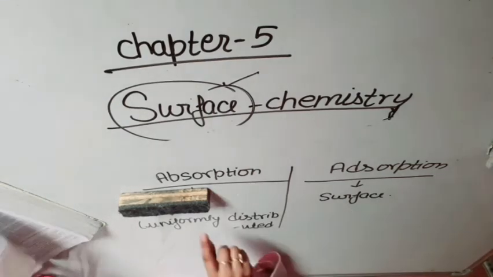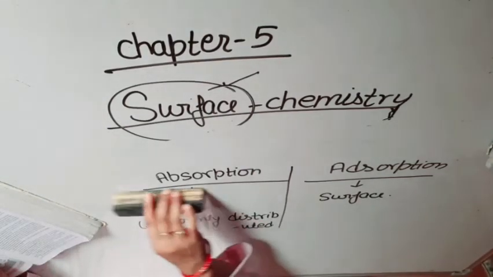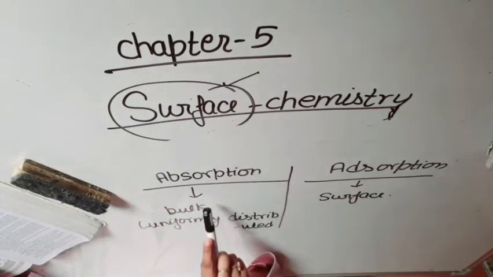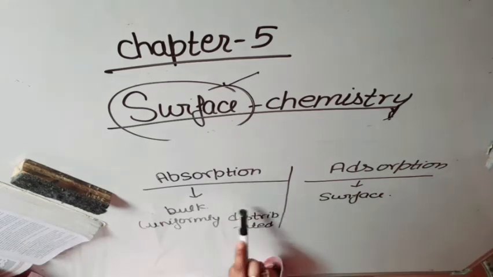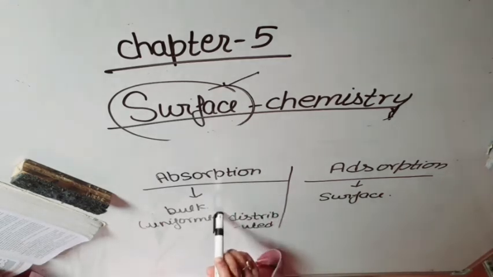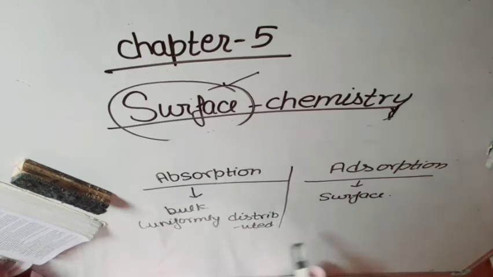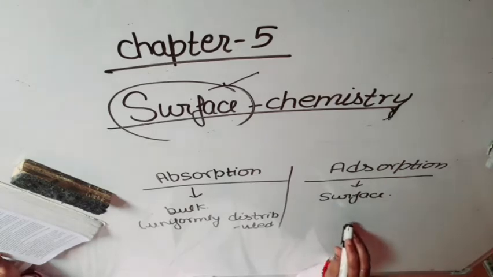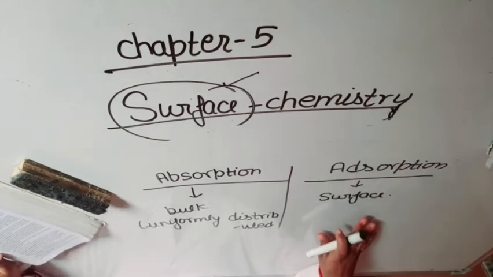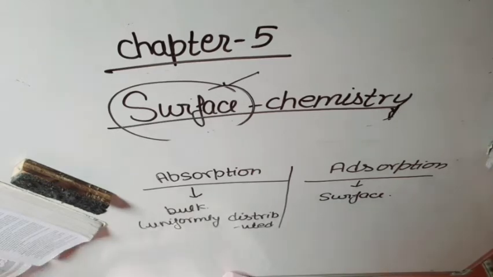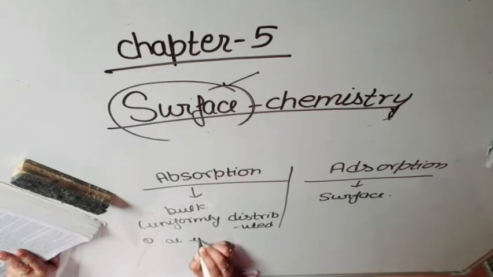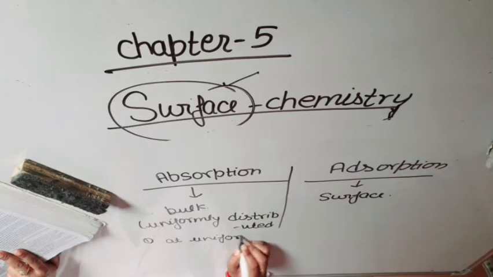Okay students, so what is absorption? It is the phenomenon in which the particles of gases or liquids get uniformly distributed throughout the body of the solid. But adsorption is the phenomenon of higher concentration of particles of gas or liquid on the surface than in the bulk. So we can say that absorption occurs at a uniform rate.